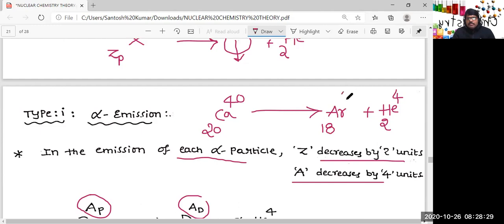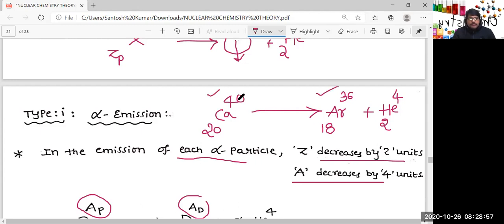Here we already have, so let me take 36. In fact, argon-36 is unstable. But I told you before giving this example, clearly, that in reality calcium-40 does not undergo alpha emission because it is already stable. The only thing is we are studying one example to understand, in alpha emission, what is the relation between parent nuclide and the daughter nuclide.